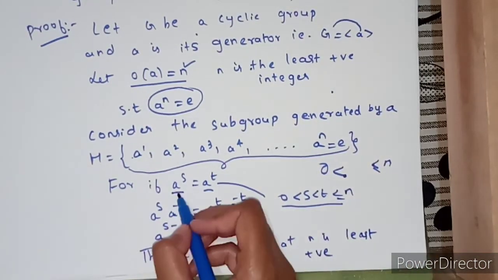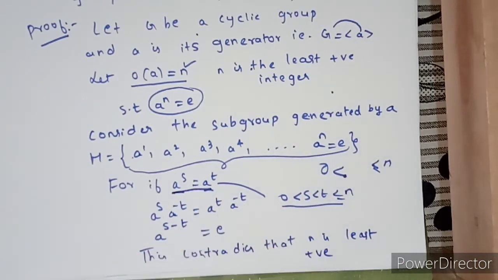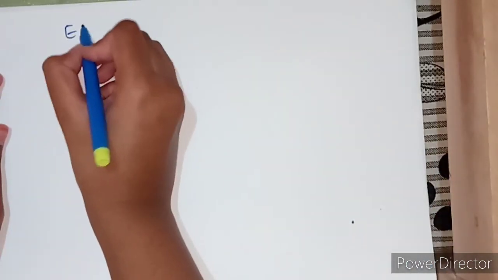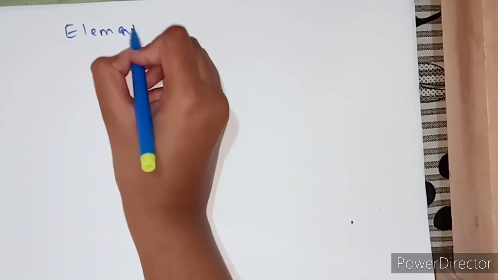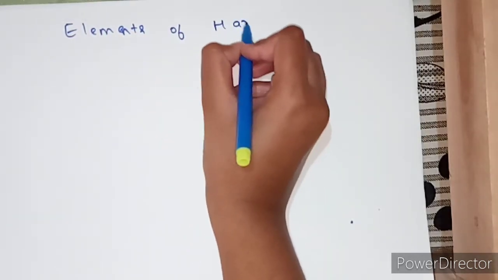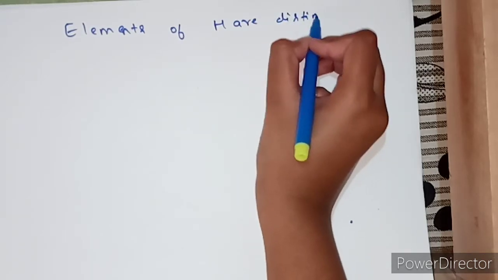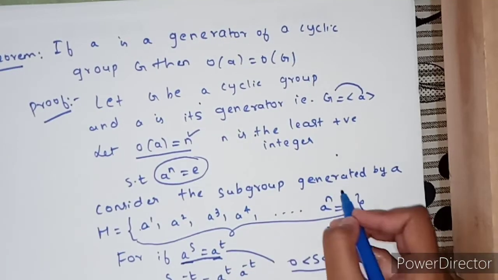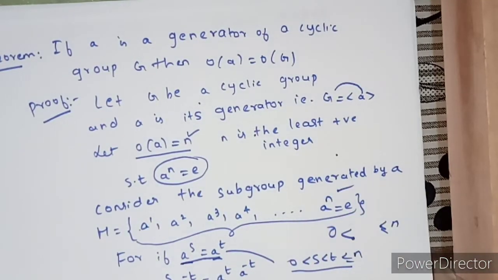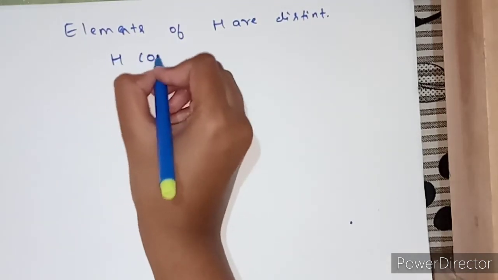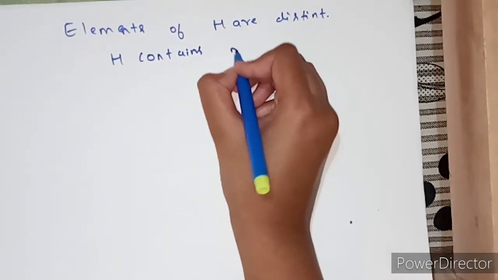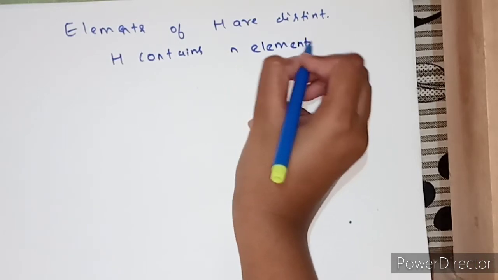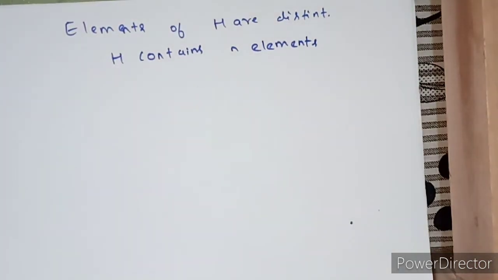So our assumption that elements of H are equal is wrong. So elements of H are distinct. That means how many elements are there? There are n elements. So H contains n elements.